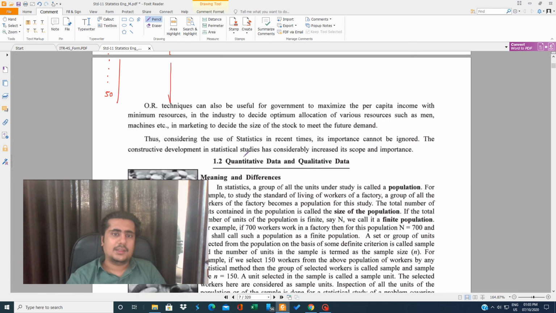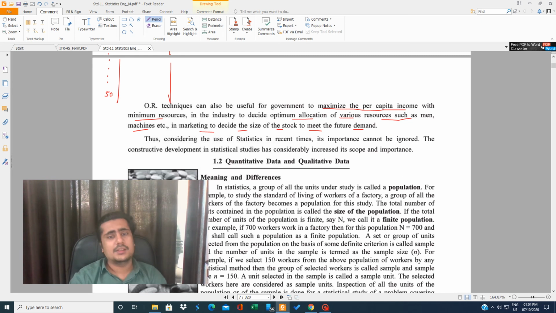OR techniques can also be useful for the government to maximize the per capita income. So you can say where these OR techniques can be used: for the government, to maximize the per capita income with the minimum resources; in industry, to decide the optimum allocation of various resources such as man, machine, etc.; in marketing, to decide the size of stock to meet the future.